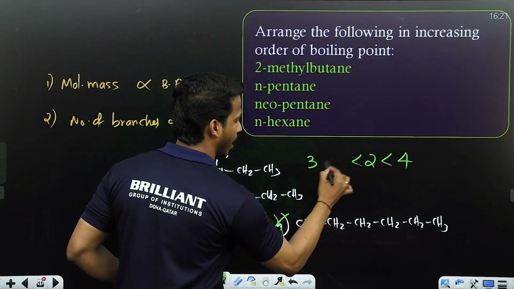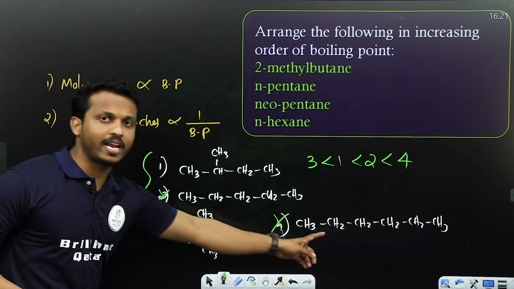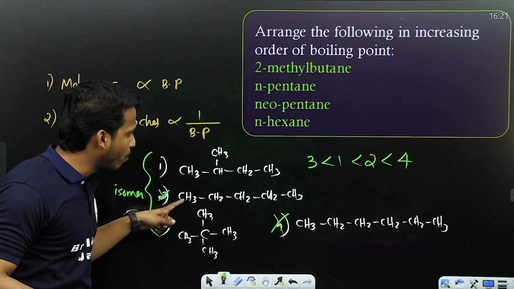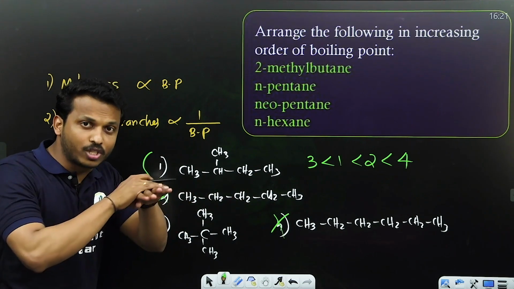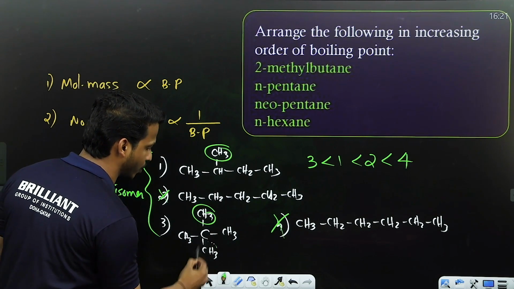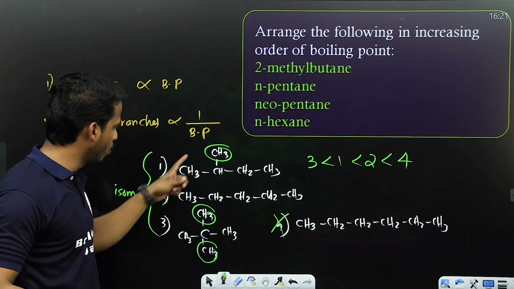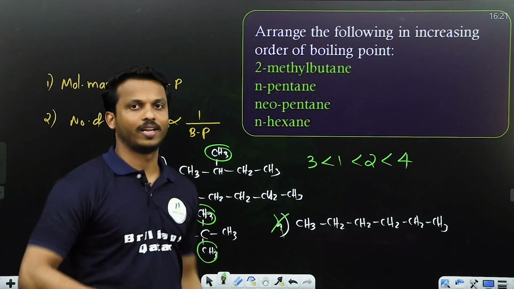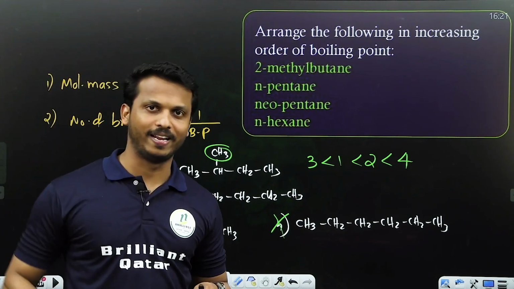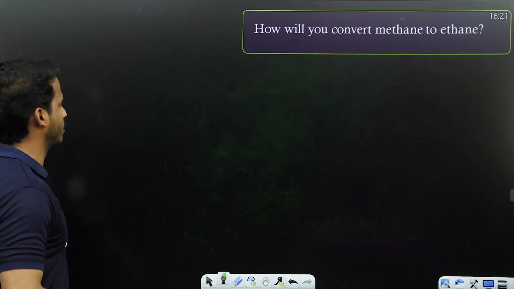So hexane has the greatest because of high mass. Then the second one, pentane, in which there is no branch. This one has one branch, this one has two branches. So the order is 4, 2, 1, 3. Clear, all of you? This is the question type you can expect from the boiling point area. So remember the points.